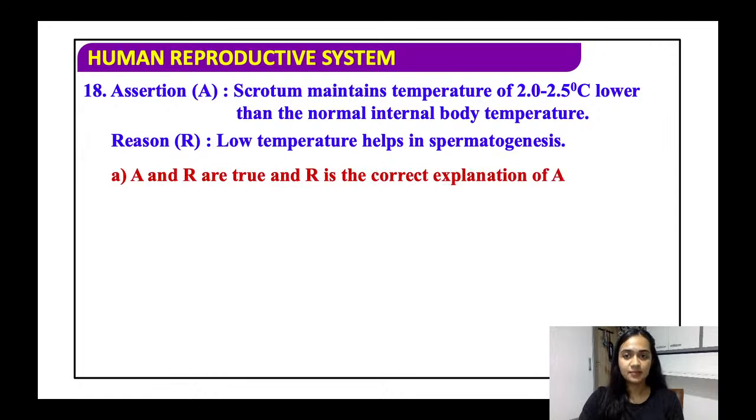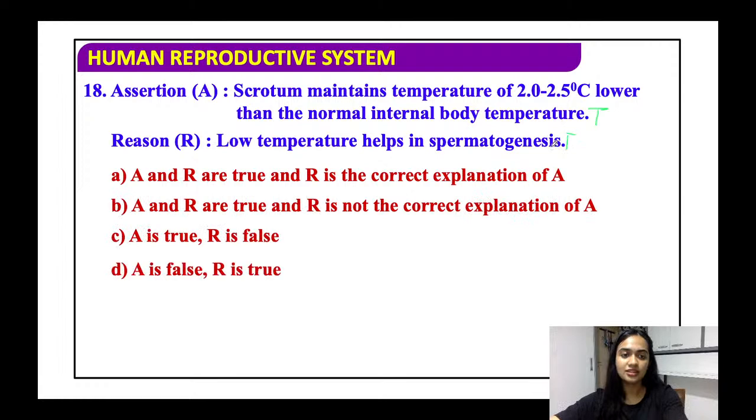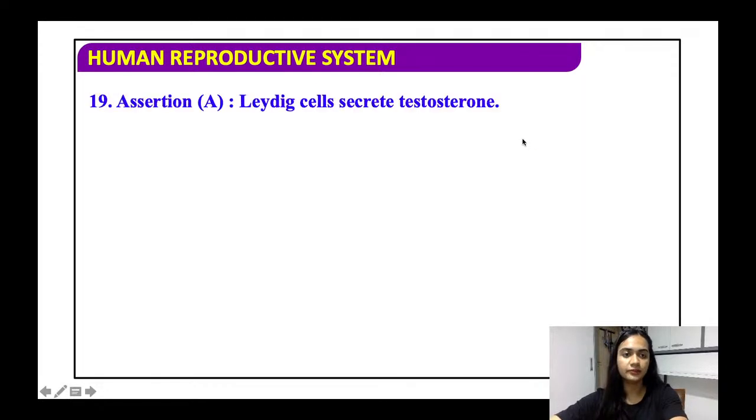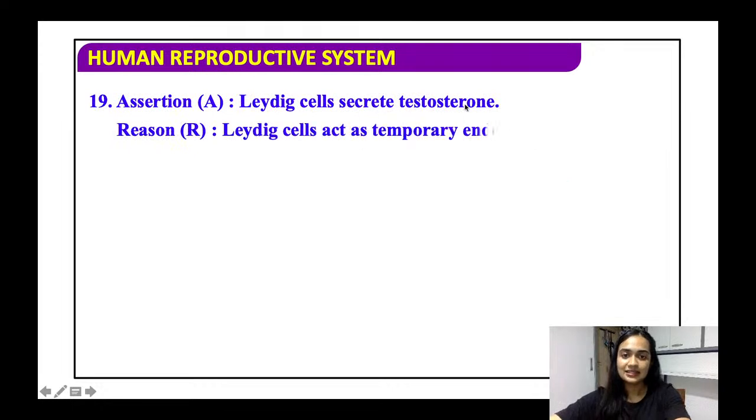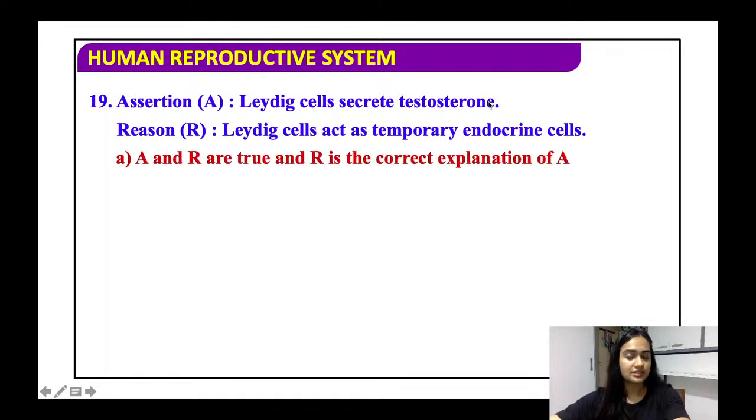Scrotum maintains a temperature 2 to 2.5 degrees lower than the normal body temperature. Yes, absolutely true. Low temperature helps in spermatogenesis. Yes, both are true and it is also the correct explanation. Therefore, it is option 1. Leydig cells secrete testosterone.